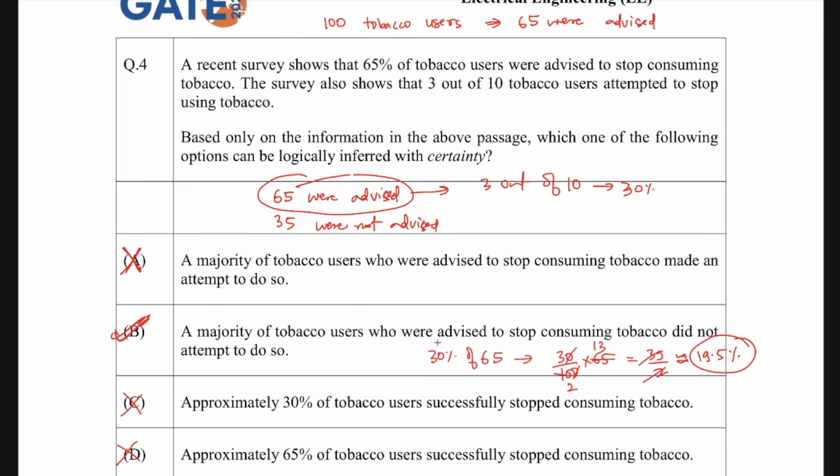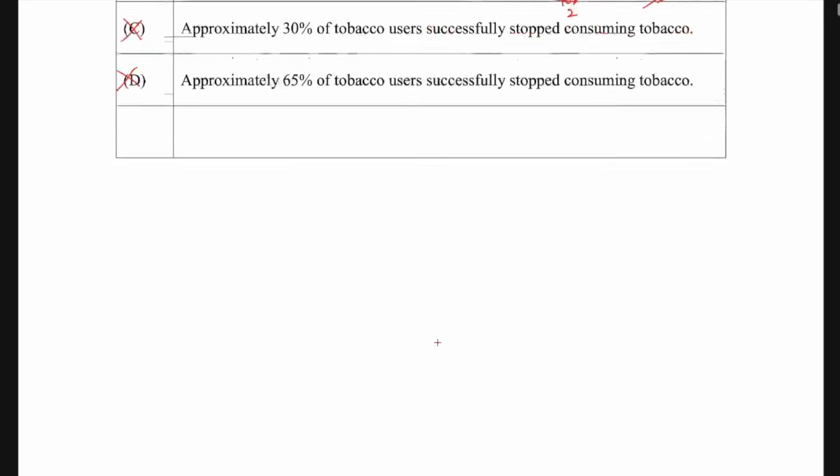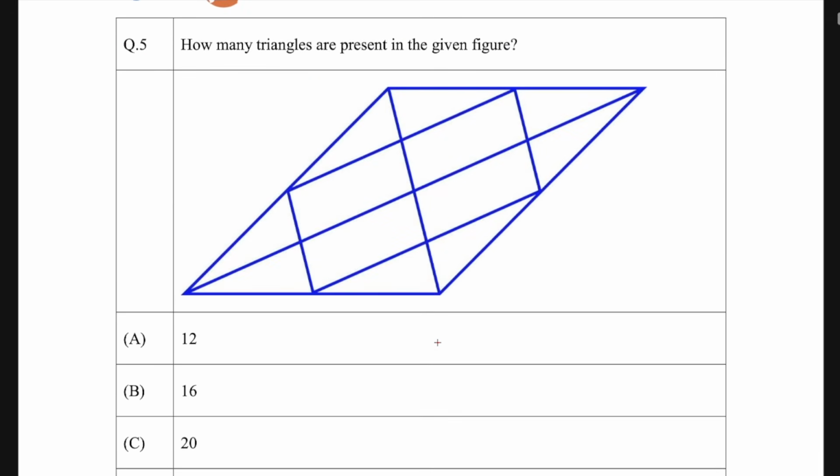All right, fine. Let's take the next question. The next one says, how many triangles are present in the given figure? Now, whenever you are asked such questions, always start counting from the smallest triangle which you can see. So the smallest triangle you can see is here. I'm just numbering it: 1, 2, 3, 4, 5, 6, 7, and 8. So I got 8 smaller triangles.